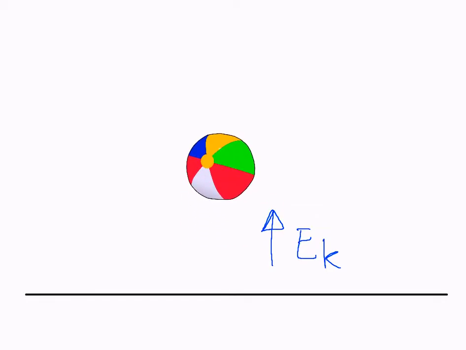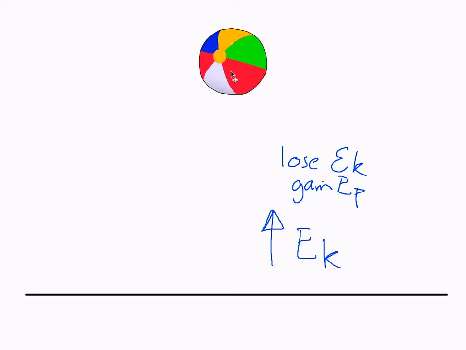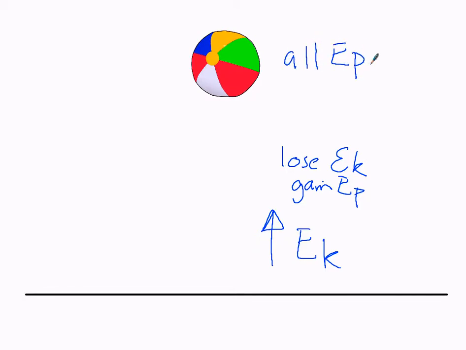As it rises, it will lose kinetic energy, but it will gain potential energy because it's starting to slow down, but it's gaining height. So the half mv squared is getting less, but the mgh, the h part, is getting bigger. At the very top of the height, just before it starts to come back down again, its upwards speed is 0 just for that moment in time. So now it's got all EP and no EK.